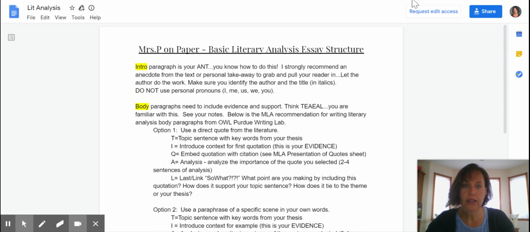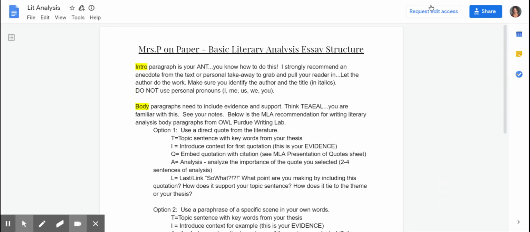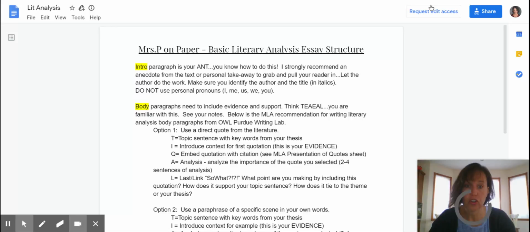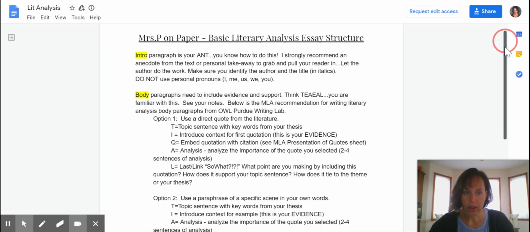But in case you didn't write that down in your notes, or you don't have your notebook at home, that's possible. I did create another sheet for you, and it's called MLA Presentation of Quotes. And it's a how-to sheet of just where do I put the quotation marks? Where do I put the parentheses with the page number? And that should help you too. It would just be exactly what I would be teaching you in class if I was writing on the board. So it's there for you.